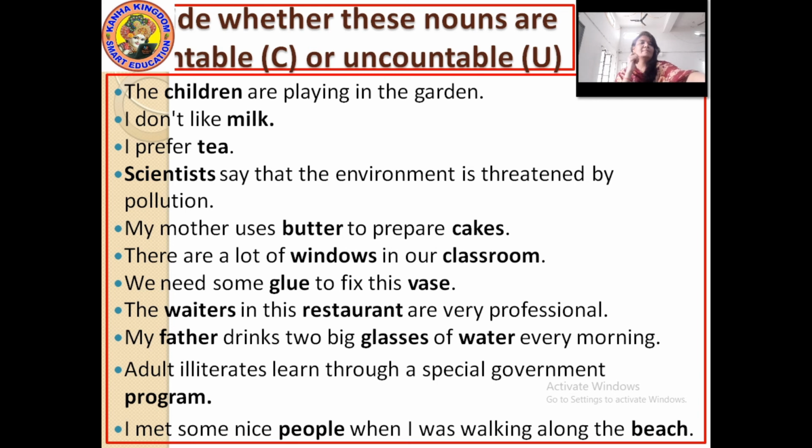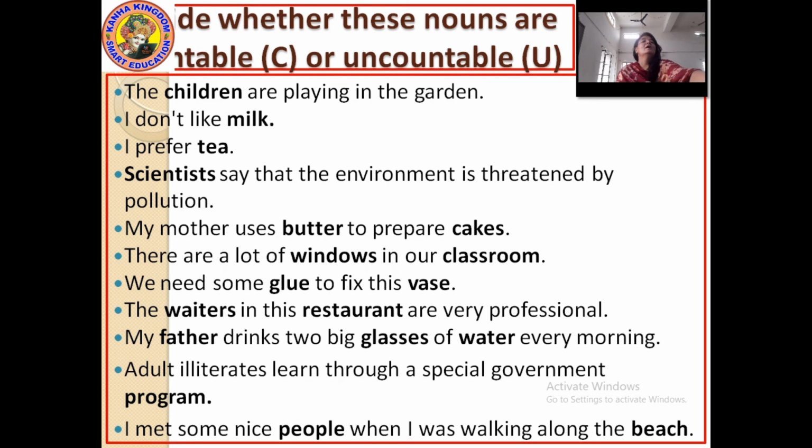Beach and people, again same. People can be counted, and beach, can it be counted? Yes, beach can also be counted.